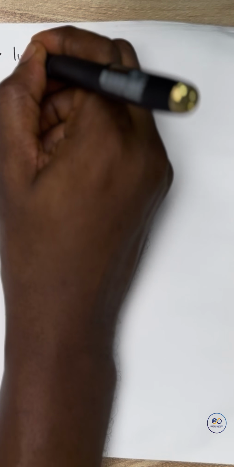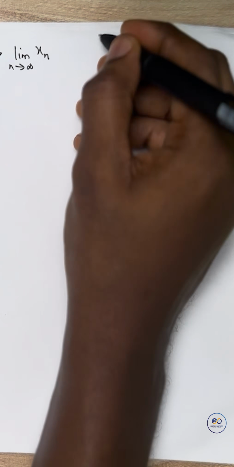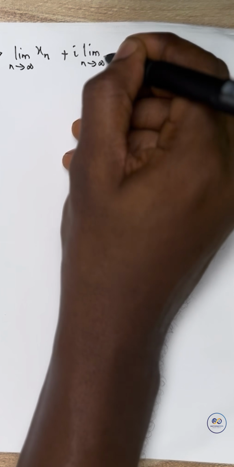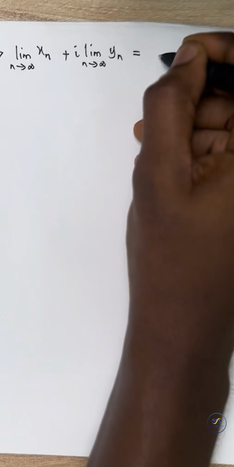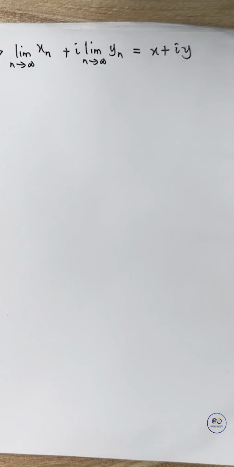It implies that we could write this as the limit as n tends to infinity of xn plus i times the limit as n tends to infinity of yn being equal to x plus iy. And this is true from our concept of real analysis.